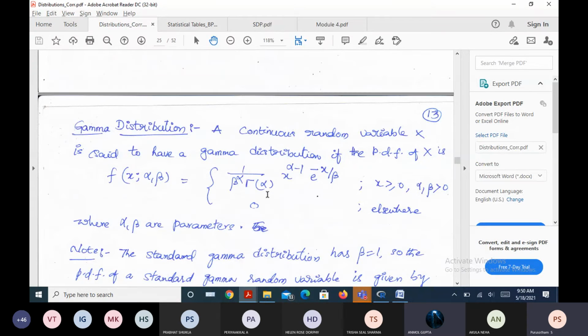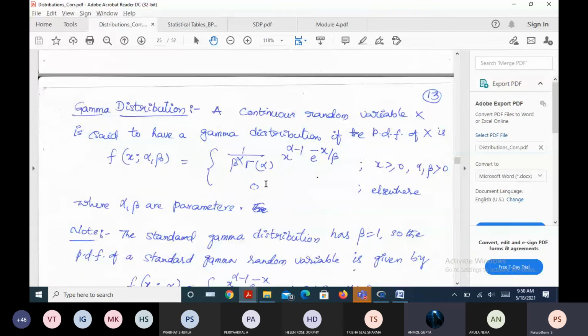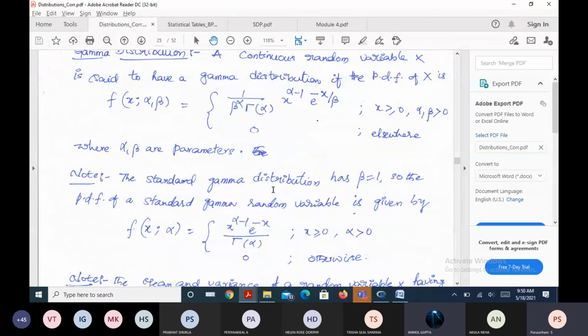So e raised to minus x by beta, whole by 1 by beta, or lambda times e raised to minus lambda times x into lambda. Both are representing the exponential. That means if you put alpha as 1, you will get an exponential distribution. If you put beta as 1, you will get a standard gamma distribution. So this is the case where we are substituting beta is equal to 1 and getting the resulting answer.